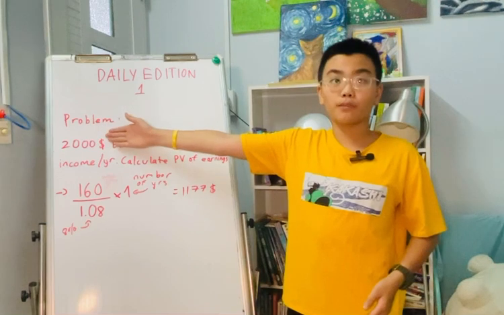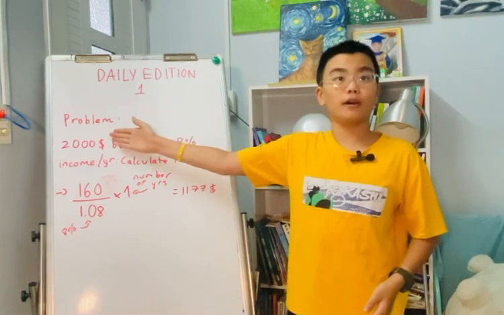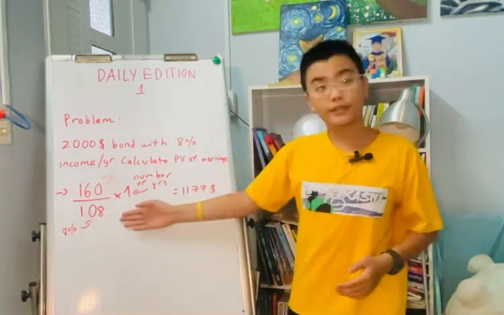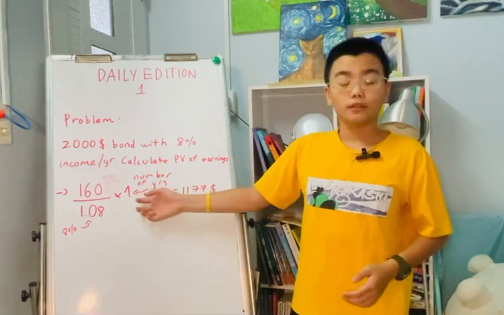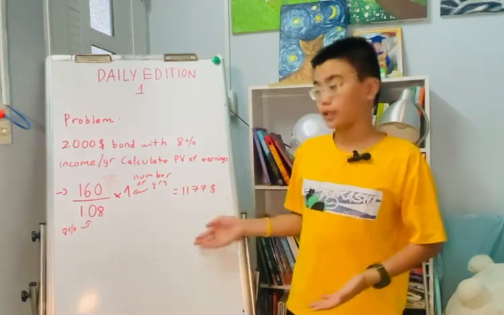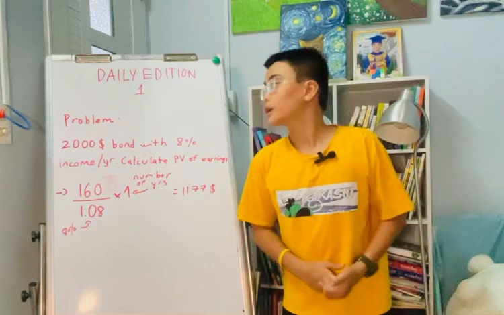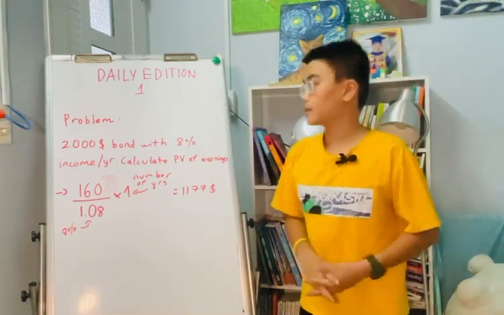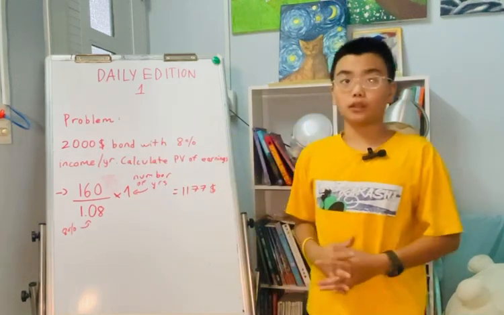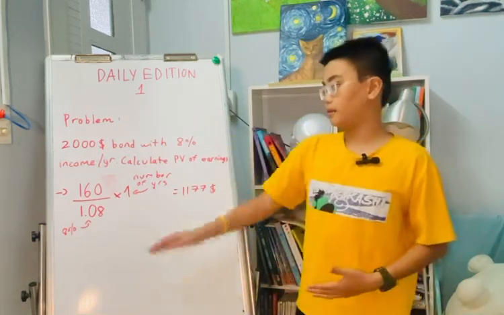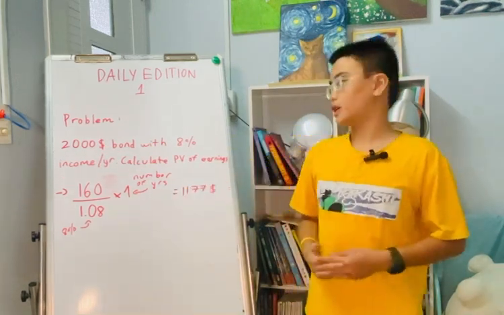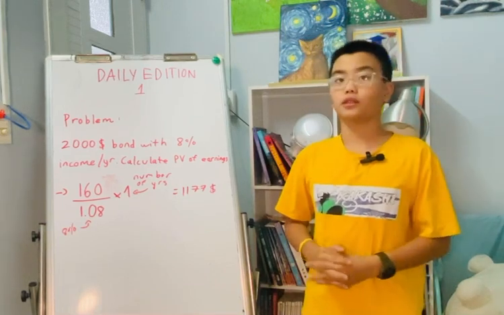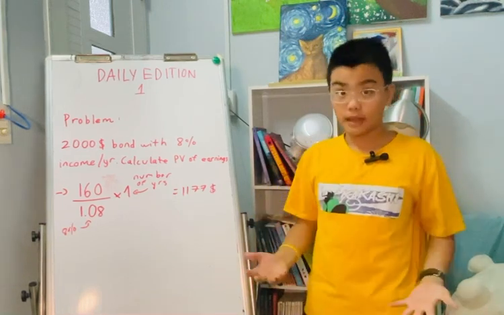This is the starting point to calculate net present value, which leads us to this formula for the present value of the total earnings. So to calculate the net present value of this, we take $2,000 multiplied by 8%, which gives us $160, as I already said.